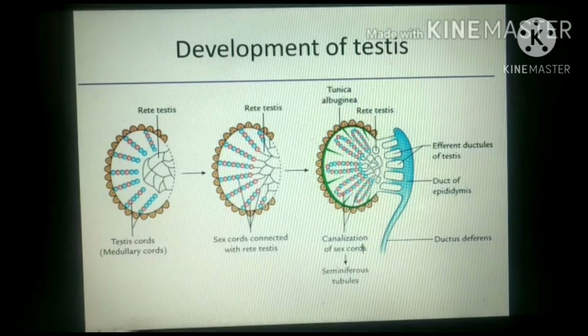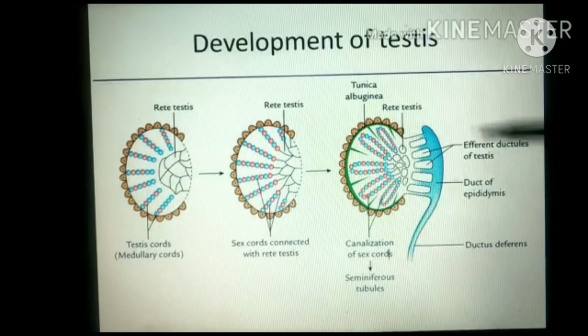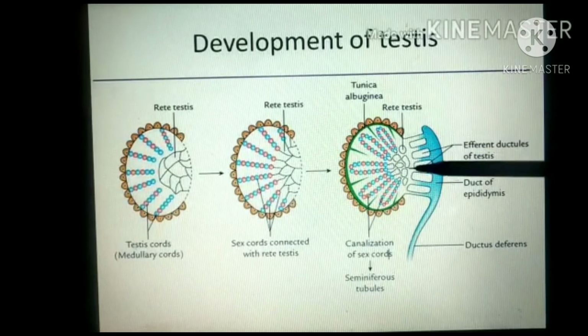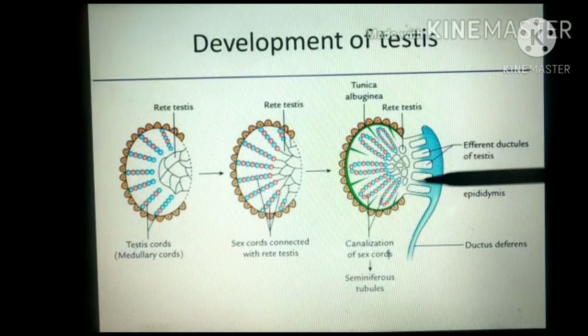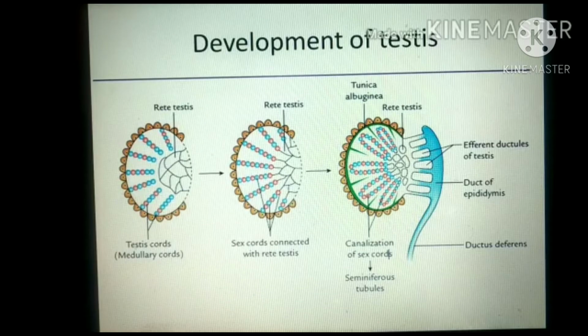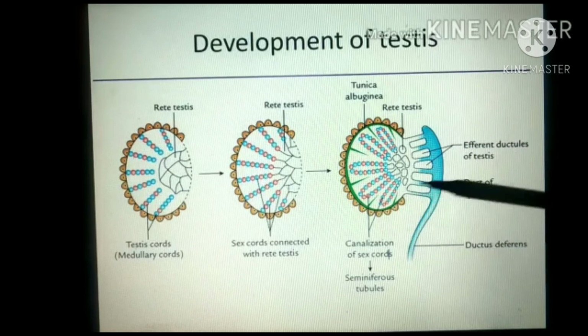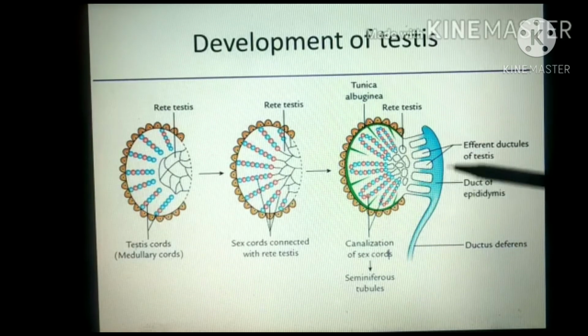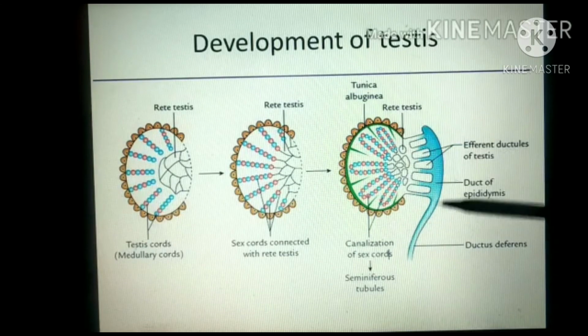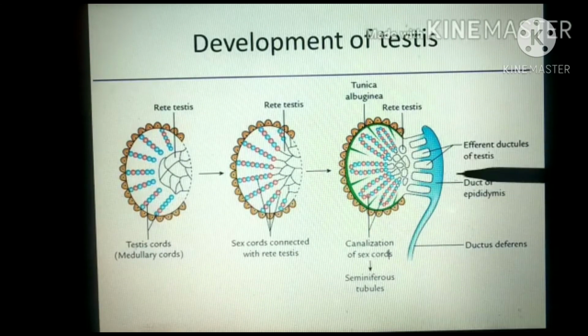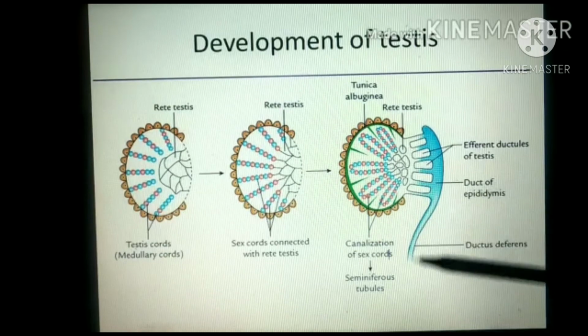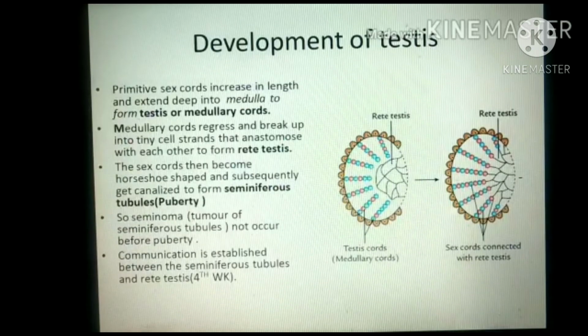Now the rete testis will communicate with the tubules from the mesonephric duct. So communication between rete testis and tubules of the mesonephric duct is established. Now what will happen with the mesonephric duct? This is the cranial end of the mesonephric duct. It is forming the duct of epididymis. Here the connective tissue will aggregate around it to form the epididymis, and the caudal part of the mesonephric duct will form the ductus deferens.